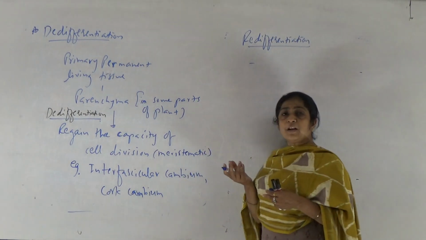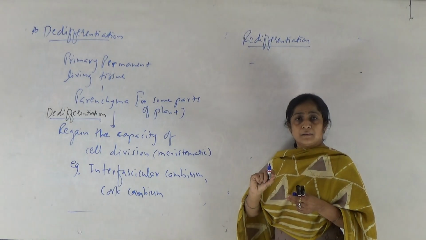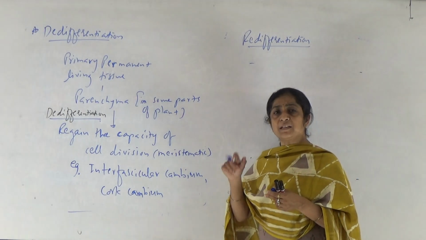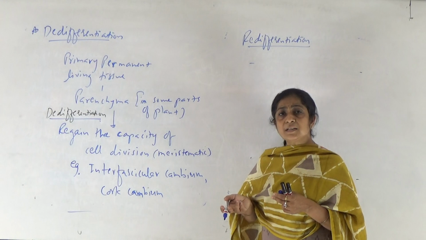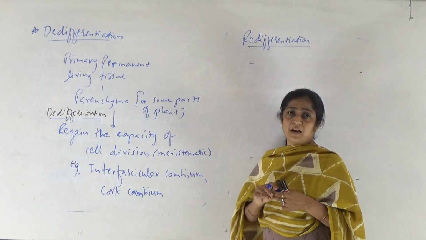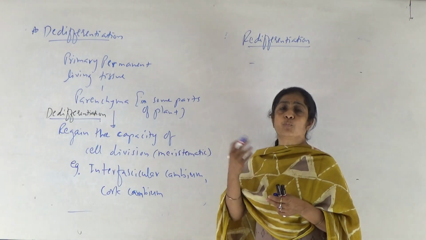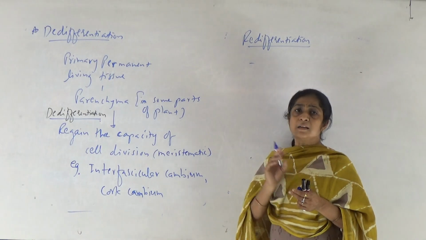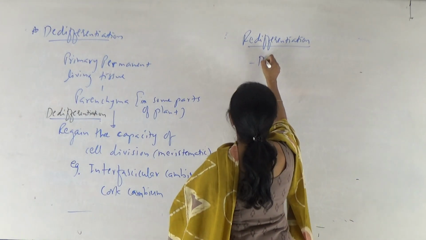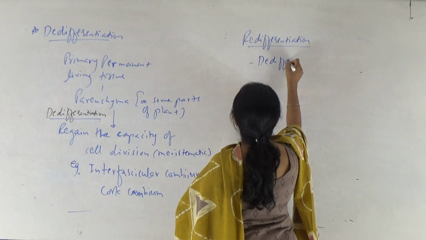Dedifferentiated meristematic cells divide to form daughter cells, and when these daughter cells are differentiated to perform a specific function, the process is known as redifferentiation.